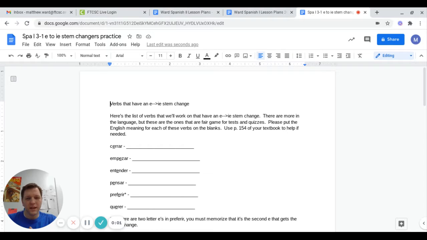Hola clase. Let's go over our stem changing practice, E to IE stem changing verbs. First of all, let's go through these definitions.